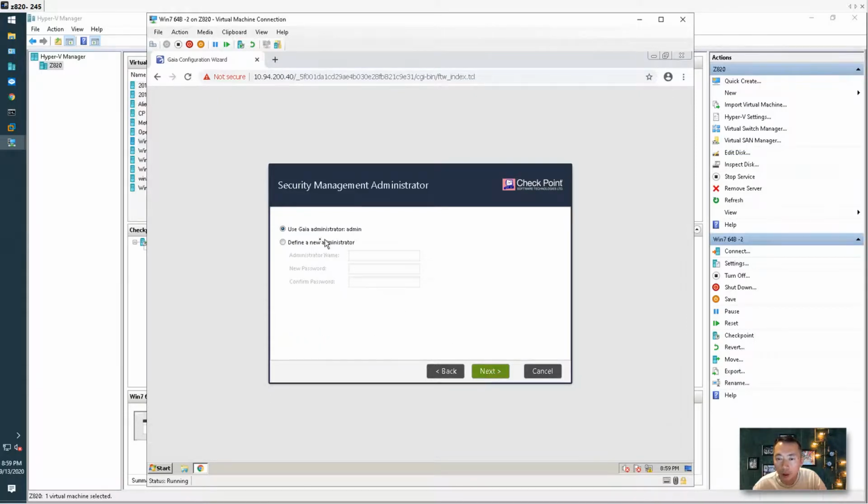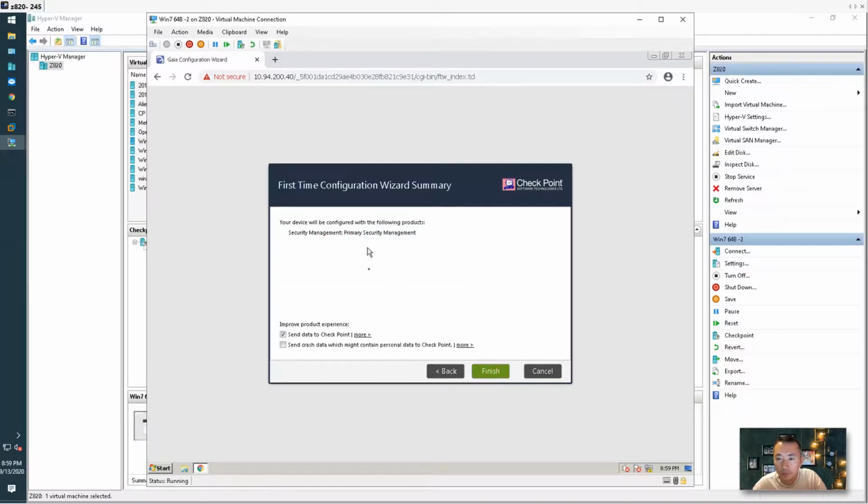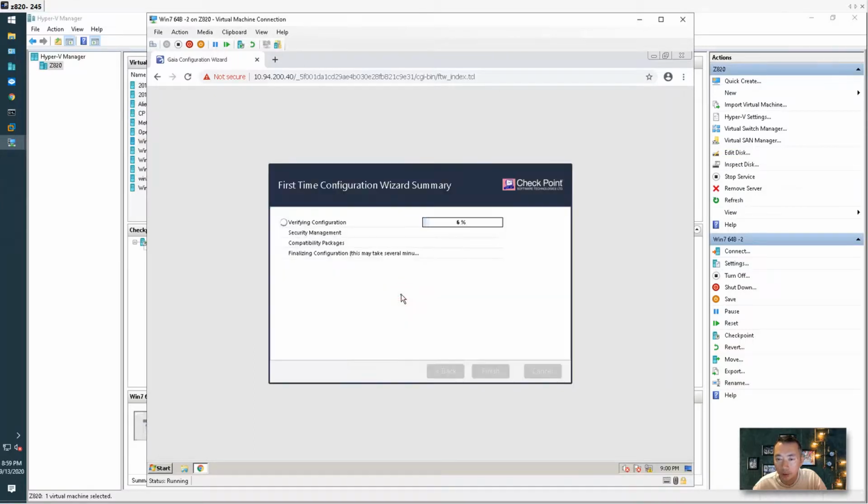Next, we're gonna use the Gaia administrator admin to manage our clusters, firewalls. You can limit which IP can access the management server for your GUI client. We are using our Windows 7, 10.94.200.41, to access it. You can limit it to only this machine, or you can do any IP address. Doesn't matter. So we're gonna do any IP address anyways. It makes our life easier. Okay, I don't want to send anything to Checkpoint, so yep, finish it. Yes, continue.